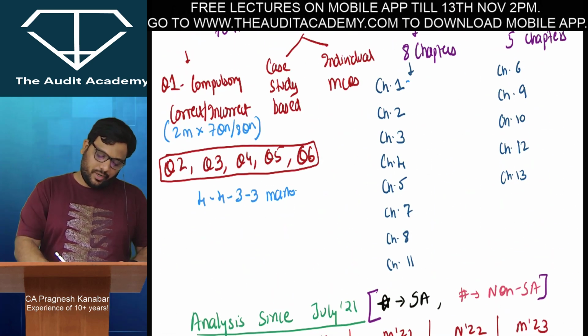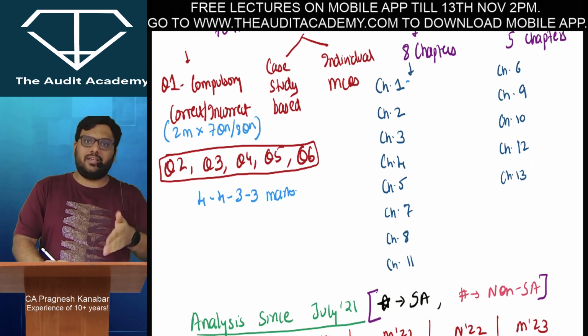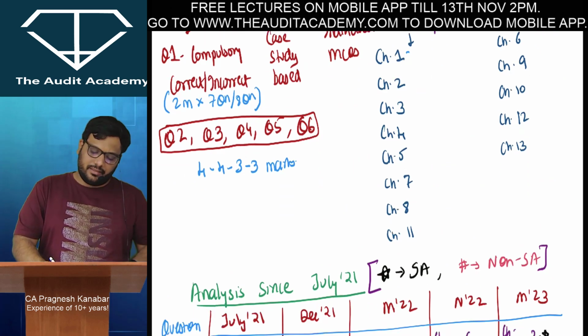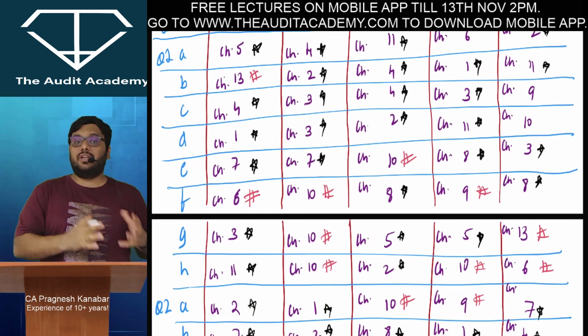So basically chapters 1, 2, 3, 4, 5, 6, 7, 8, 11, the 8 chapters which I print in single line in my textbook, are standards and the other ones are non-standards. Have a look at it. Only then you will understand why I am giving this kind of strategy.